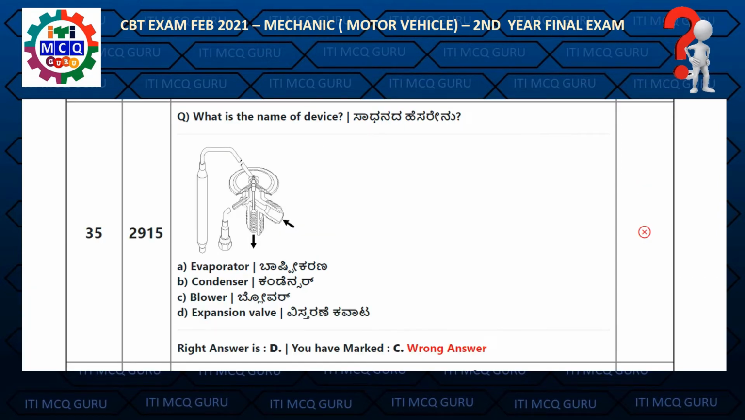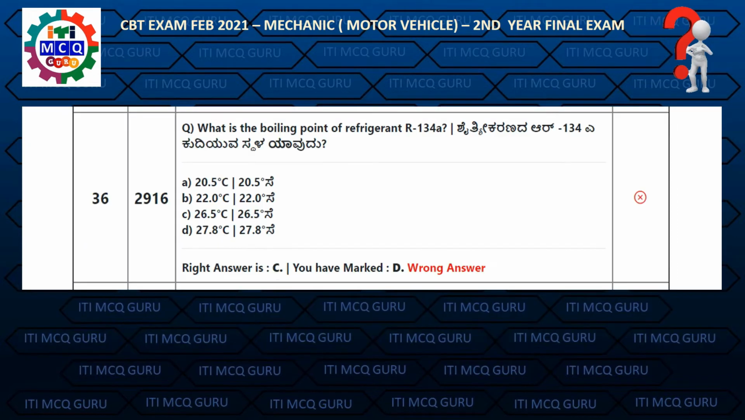Question 35. What is the name of device? Right answer is D, expansion valve. Question number 36. What is the boiling point of refrigerant R134A? Right answer is C, 26.5 degrees Celsius.